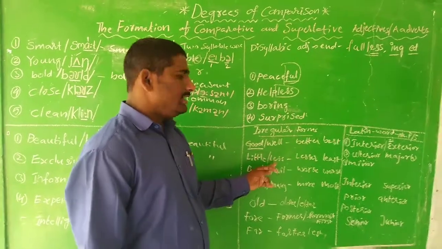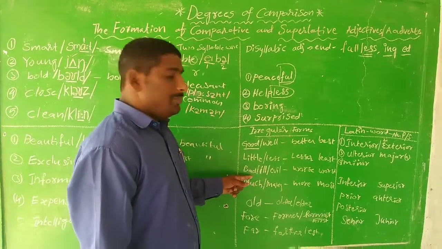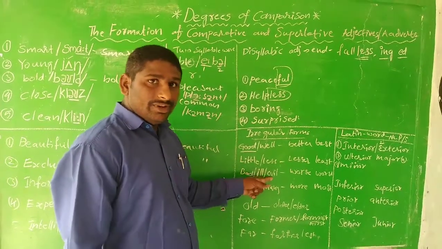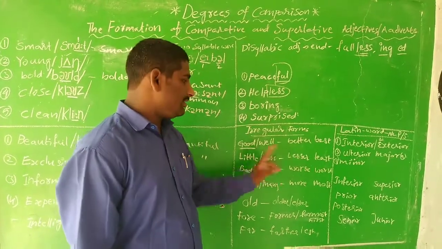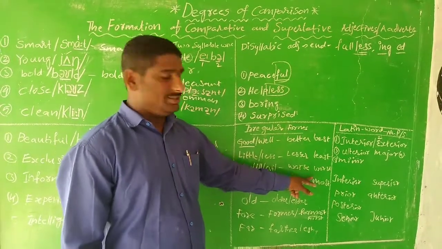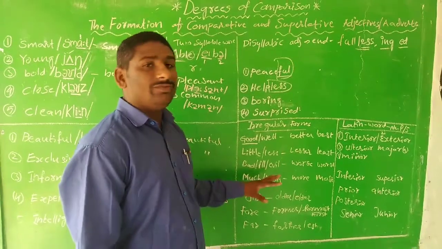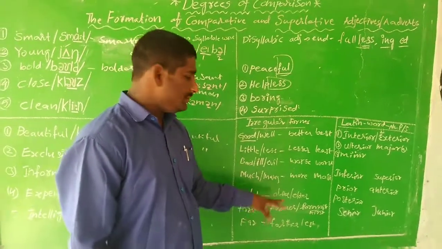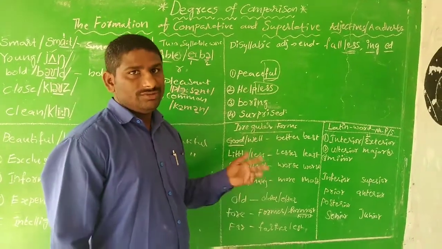You can also say less, lesser, least. And bad, ill, evil: these three words will take the same words in comparative and superlative degree, that is worse and worst in superlative. And much and many: these two words also take the same words in comparative and superlative degree, more in comparative, most in superlative degree.